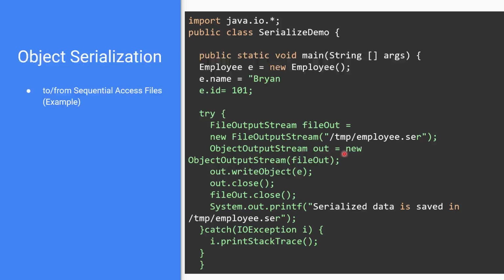And then we have our output stream here called out, and it's a new output stream. And we're taking that file from fileOut, which is right here. And we're writing the object, closing it. And we're also closing out the fileOut, and we're outputting here to the console, just back to the user to let the user know that the serialized data is saved to this particular file.